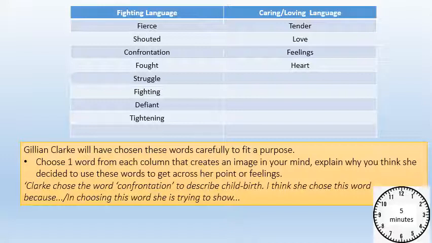Here's an example. Clarke chose the word confrontation to describe childbirth, which is an interesting word to describe childbirth, isn't it? I think she chose this word because in choosing this word she's trying to show... What could you be trying to show if you chose the word confrontation to describe childbirth? Or if you want, you can pick one of your own. And I want two, one from each list.